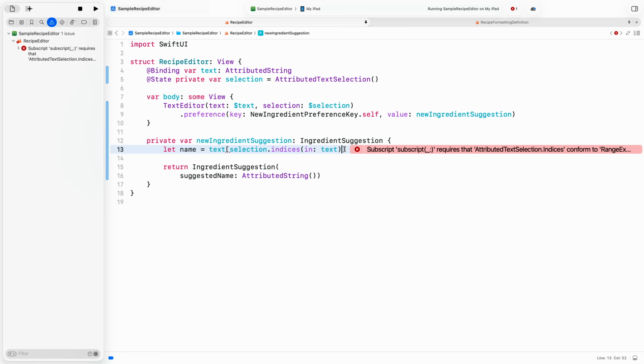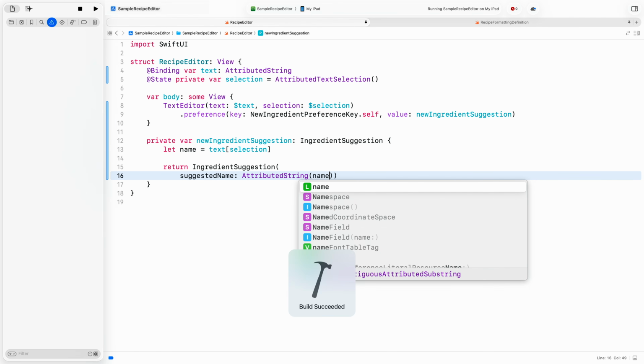Hey Max, if you finished folding that beautiful croissant dough, I think using the subscript API that takes a selection might resolve the build error in your code. Let me give that a try. I can just subscript text with the selection directly, and then transform the discontiguous attributed substring into a new attributed string.